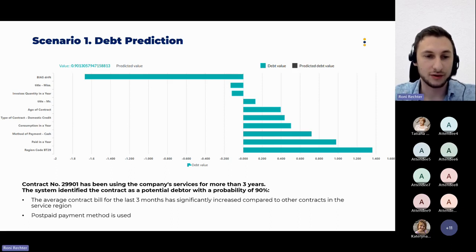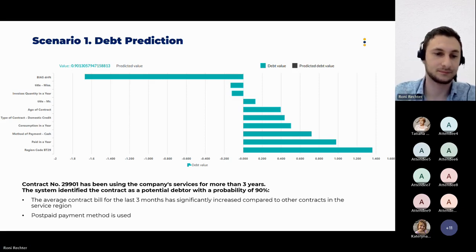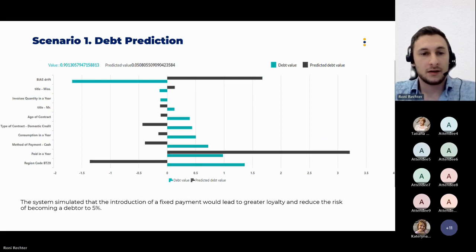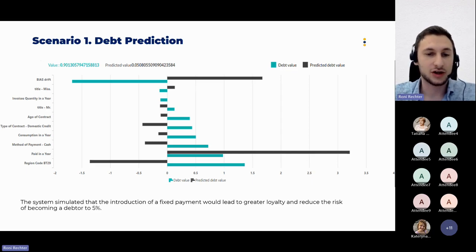Now, the average contract bill for the last 3 months has significantly increased compared to other contracts in the service area. And this contract is using the postpaid payment method. Then we simulate and see that the introduction of fixed payment would lead to greater loyalty and reduce the risk of becoming a debtor to only 5%. I would like you to pay attention to the numbers: initially it was 90%, and only the introduction of a payment method will reduce it to 5%.